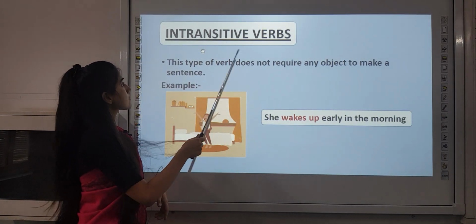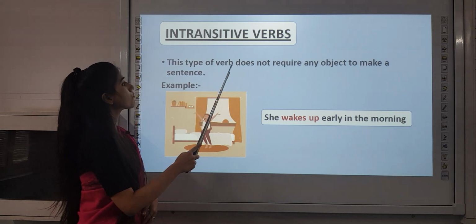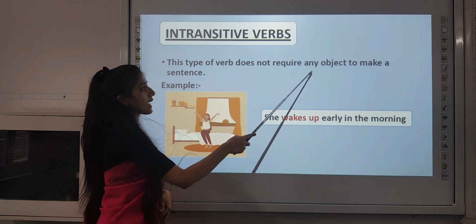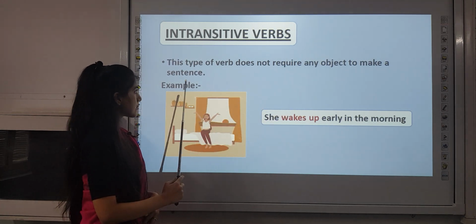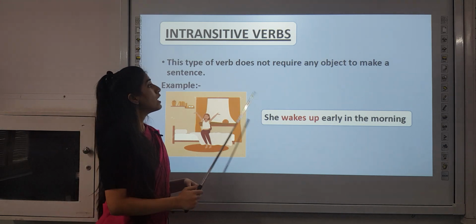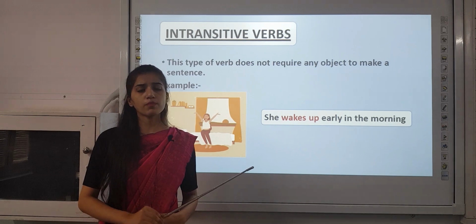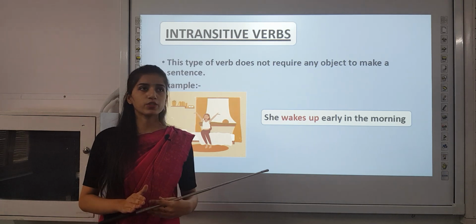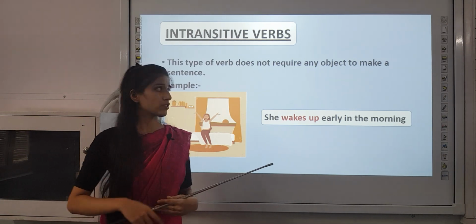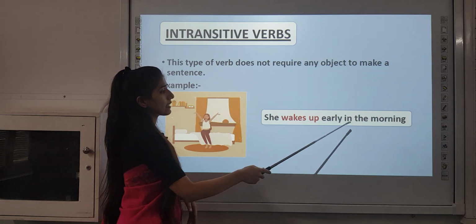Next, intransitive verbs. This type of verb does not require any object to make a sentence. As you can see, this type of verb does not require any object to complete its meaning. Example: she wakes up early in the morning.